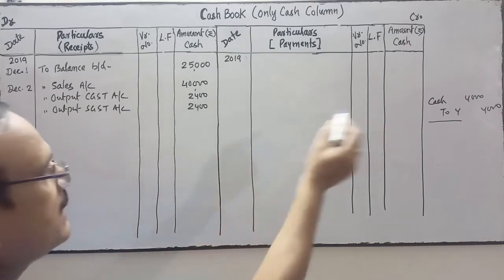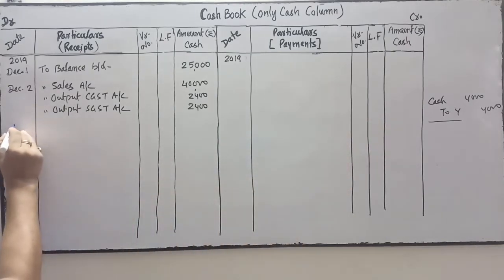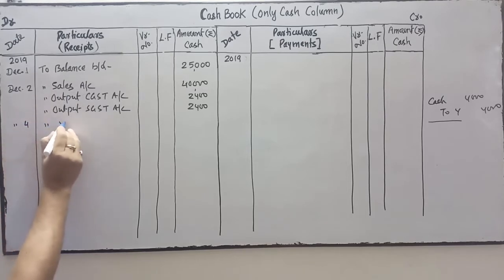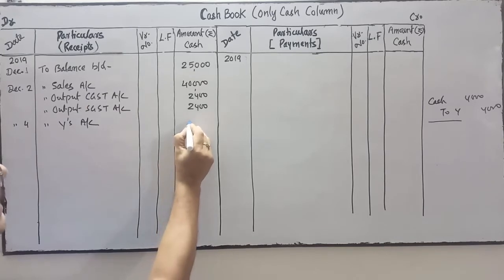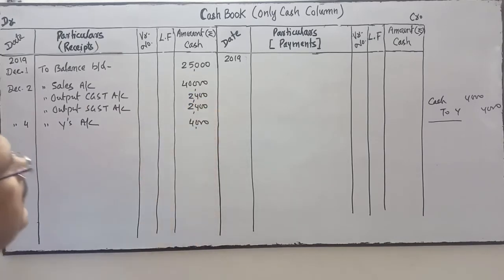Here in this journal, cash is on debit, so we'll do the entry in the debit side. Date is 4. Opposite of cash is which account? Y. So we'll write the 4,000 over here.